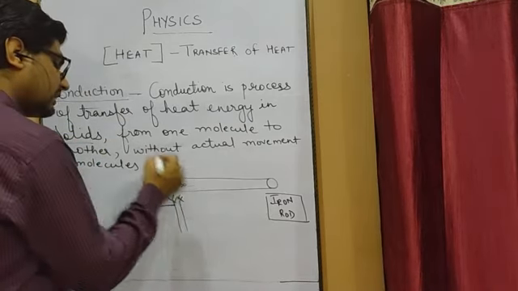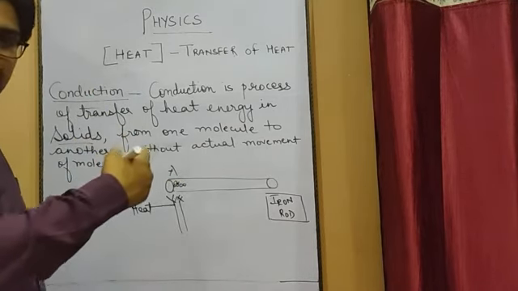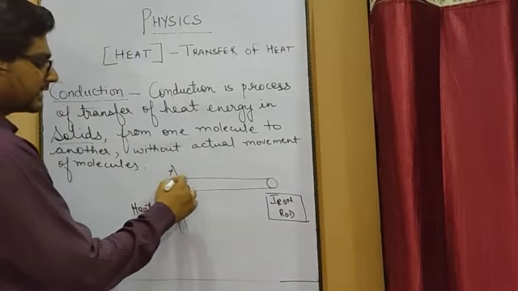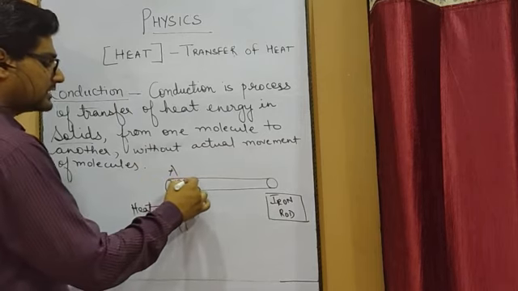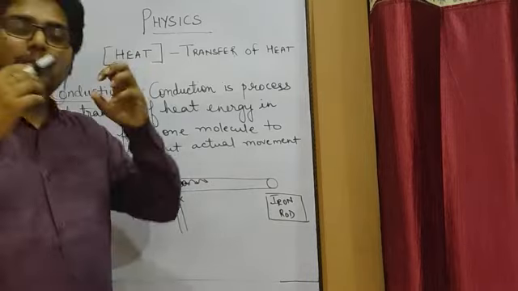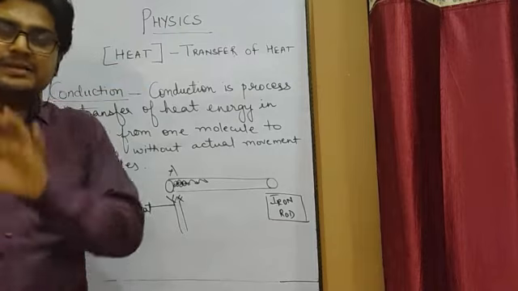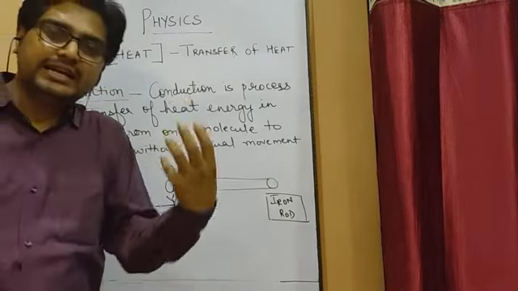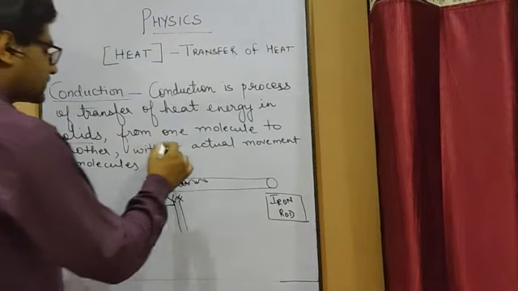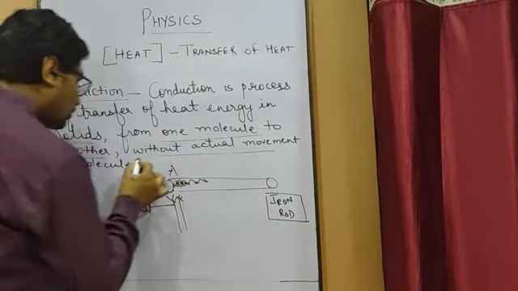So the molecules which become very hot, the temperature rises, these molecules are going to transfer the heat energy to the next molecule, to its neighboring molecule. And the next molecule, when it gains the heat energy, it will transfer the heat energy to the third molecule. This is how the process of transferring of heat energy takes place. So actually what is happening, the molecules are in their place, they are not changing their position, they will remain in their place, and from their position only they are transferring the heat energy from one molecule to another molecule. So the transfer of heat energy takes place from one molecule to another without actual movement of molecule.